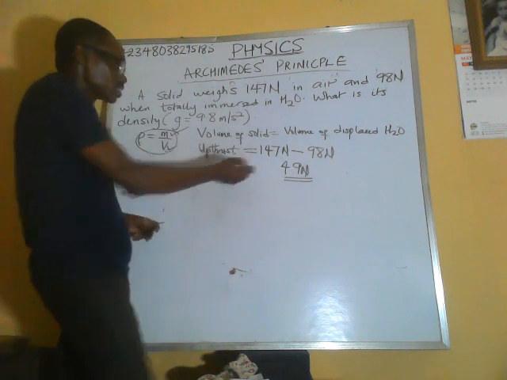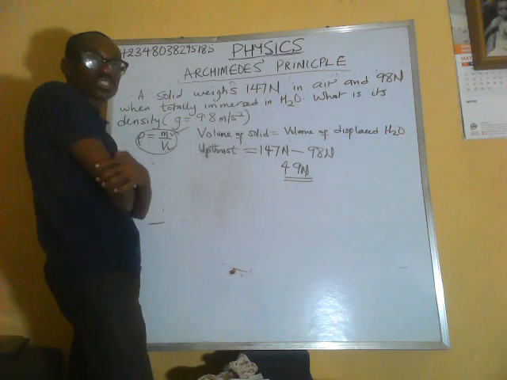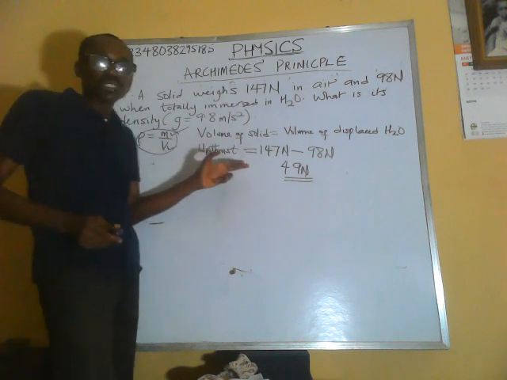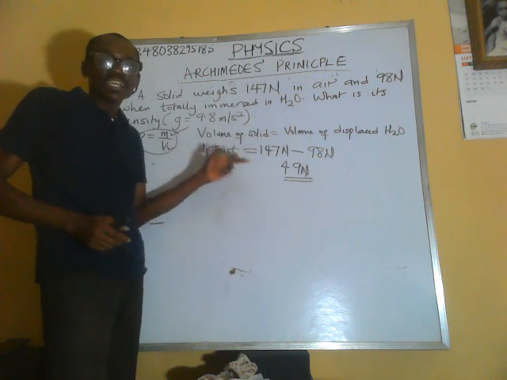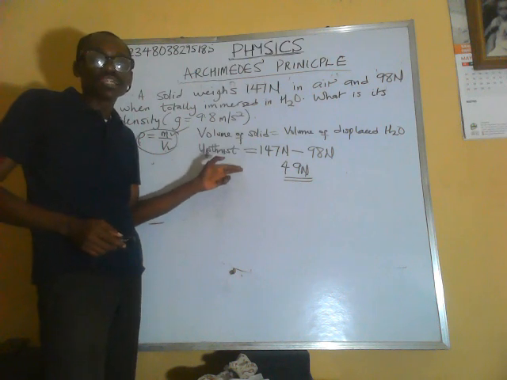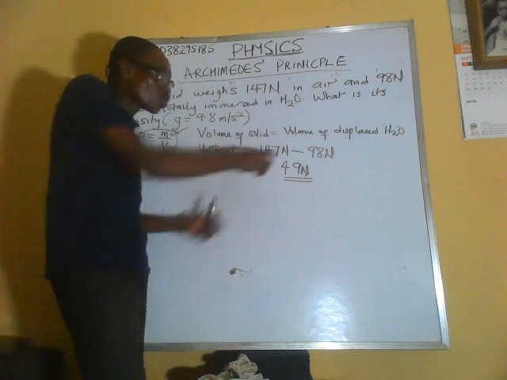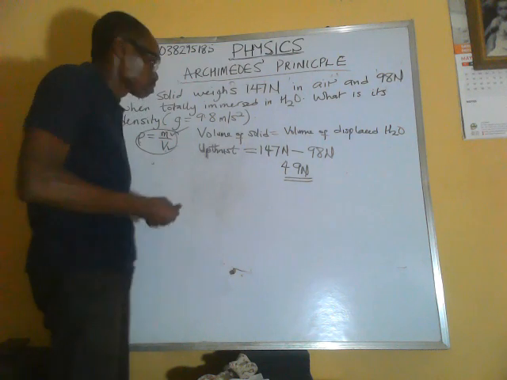So this is the upthrust, the upthrust acting on that solid. And Archimedes' principle tells you that the upthrust is equal to the weight of fluid that is displaced. So the weight of water that is displaced is equal to 49 Newton.